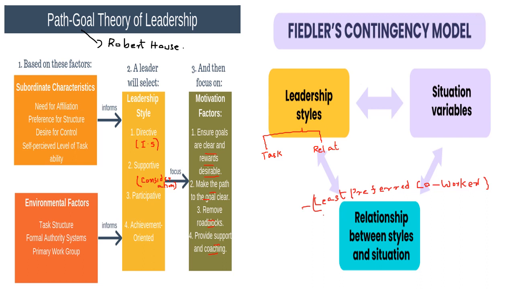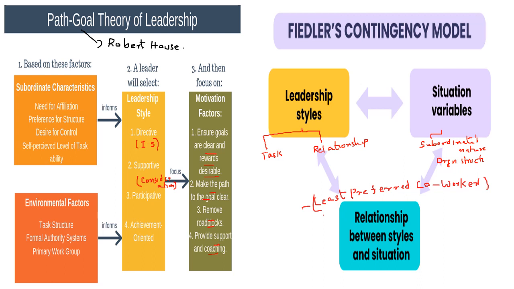So he says that leaders have to consider different situational variables. That is the subordinates' nature, then comes the organizational structure, then environmental factors. So these are some of the situational variables. On the varying of the situational variables, the leader will go for a different leadership style.